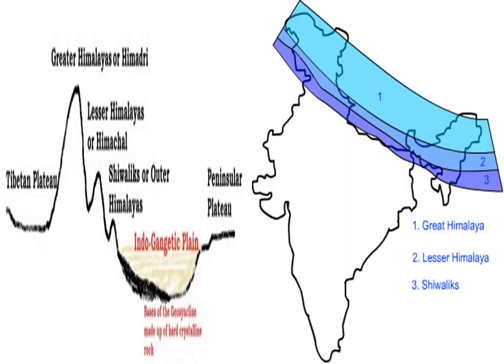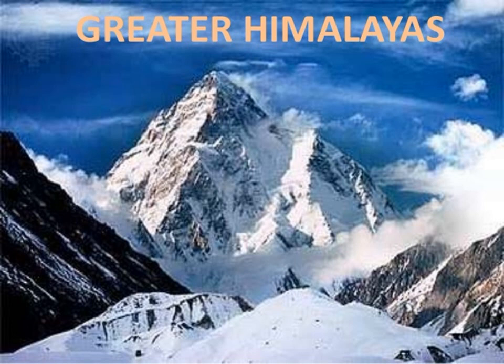Himalayas consist of many ranges. The main divisions are: number 1, the Greater Himalayas; number 2, the Lesser Himalayas; number 3, Shivalik. The Greater Himalayas. Its average height is about 6,000 meters. It receives less rainfall. Peaks like Mount Everest in Nepal, Kanchenjunga in Nepal and Sikkim.